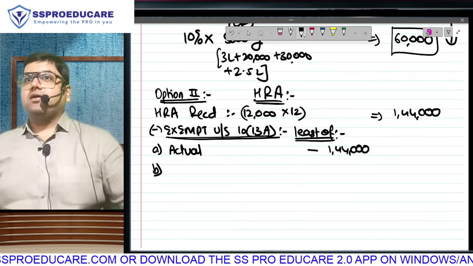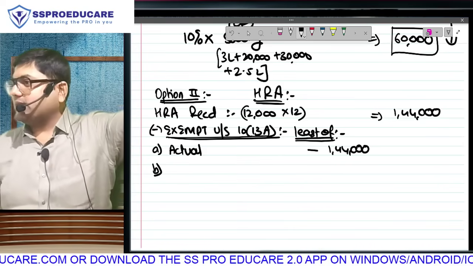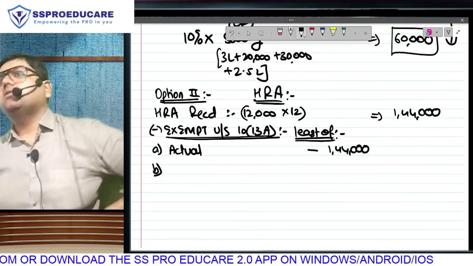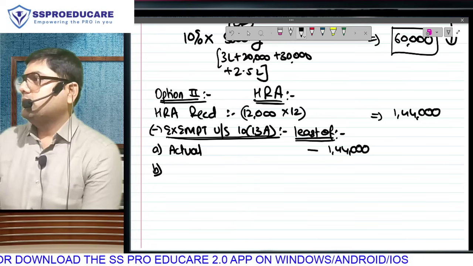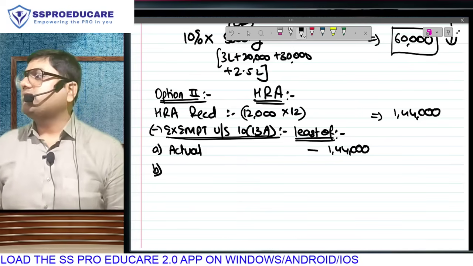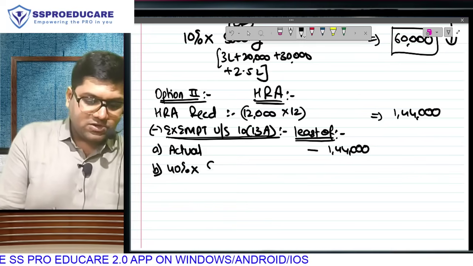And believe me, if you want to travel to South Mumbai, traveling from Pune takes less time than traveling from Borivali during peak hours. Check it. So you have taken a rented house where? Pune. So our 50 or 40 will depend on Pune, and based on Pune it is 40% of salary.